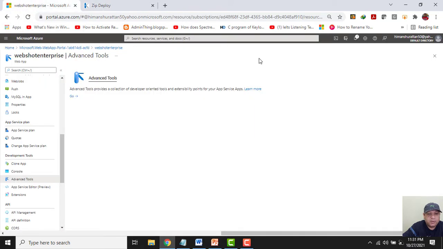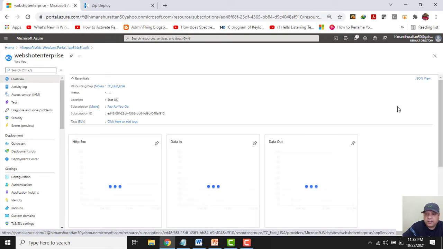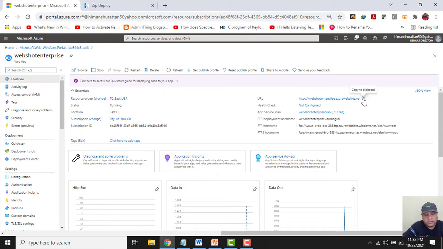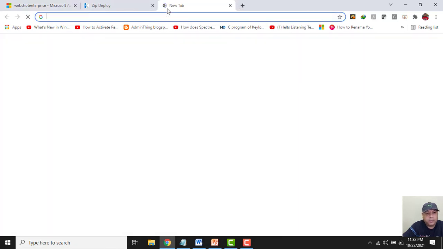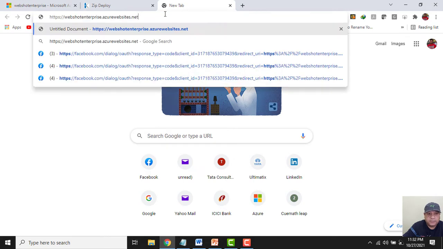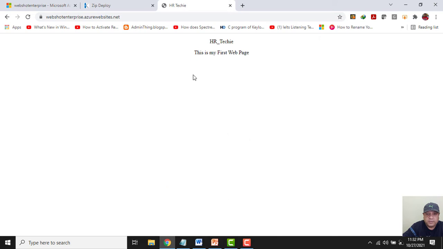Now let's access this web page through this site. Whenever I click on this URL of this site, I will be directed to the index.html web page. So this is the URL. Let me open a browser. Let me open a tab. Now I will put the URL here and let me hit enter. See, this is my simple first web page. This is open. Let me close it.